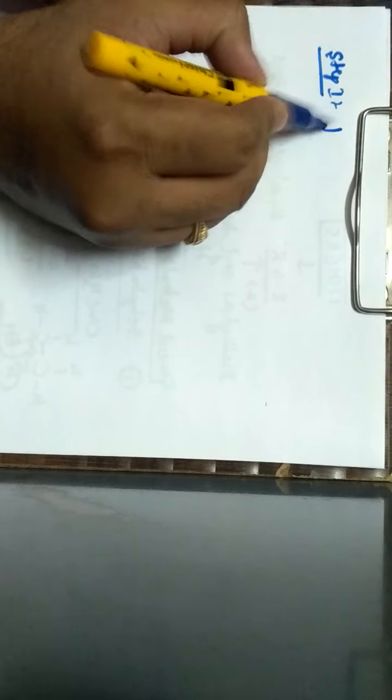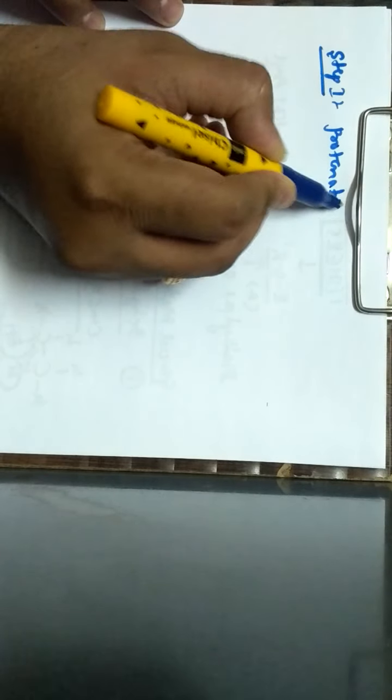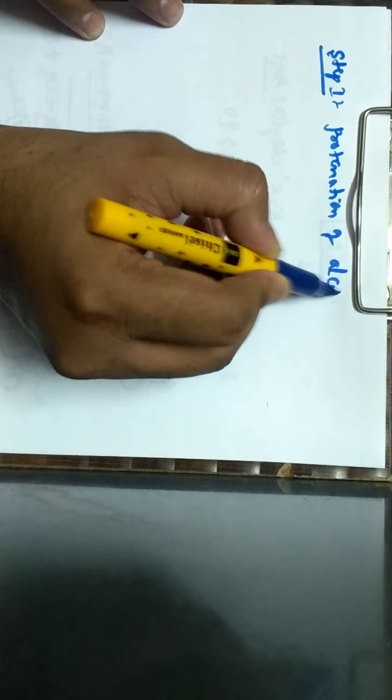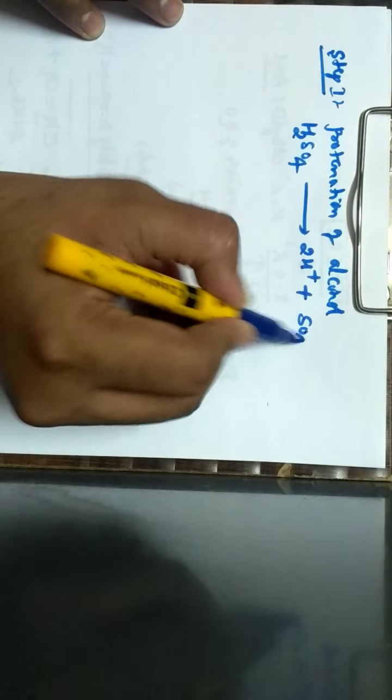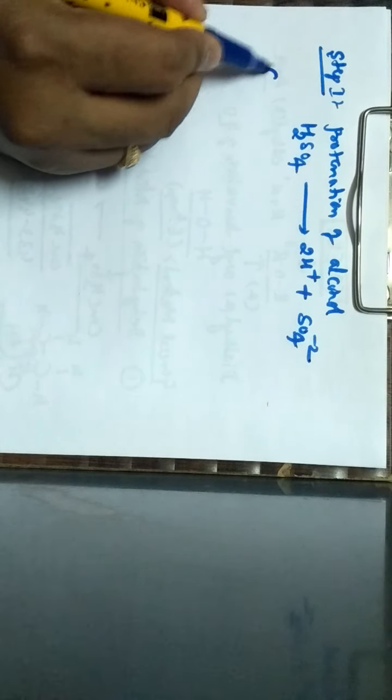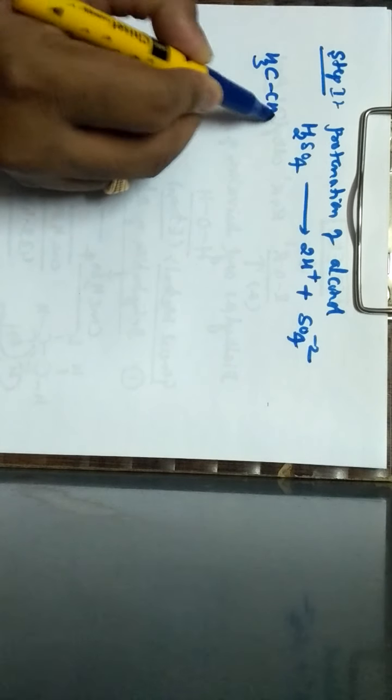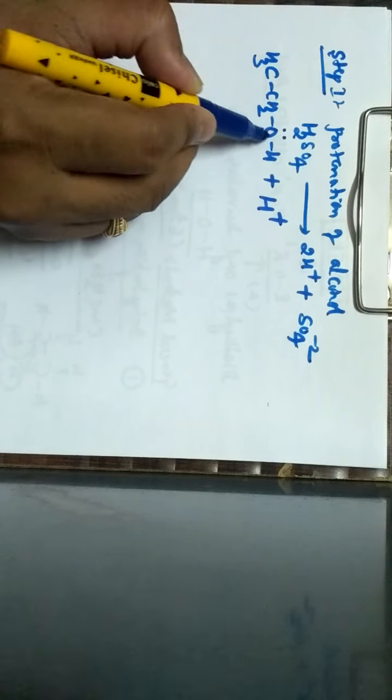Let us go with the first step. The first step is called protonation of alcohol. How does protonation of alcohol take place? The reaction takes place in the presence of sulfuric acid, which ionizes to give 2 H plus ions and a sulfate ion. We consider 1 mole of ethyl alcohol, which reacts with 1 proton.